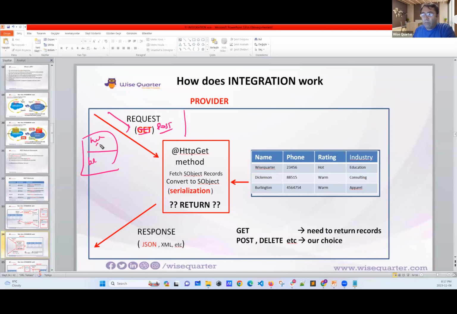They will check if the password is true, if the endpoint is true, if everything is cool, and then they will get the data from this JSON. But first they have to deserialize this JSON according to their language. Let's assume they are using Python. They have to deserialize this into Python language and then insert it into their database.